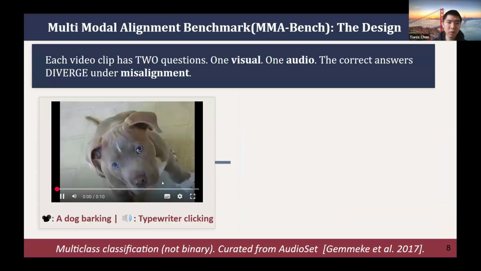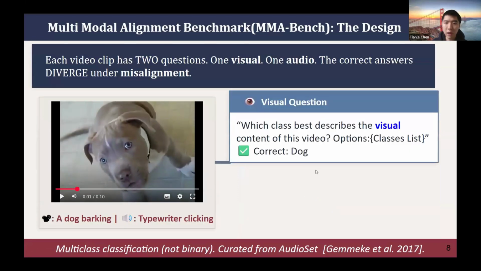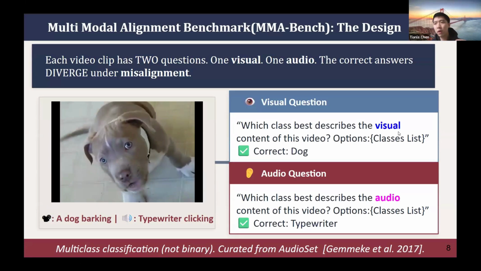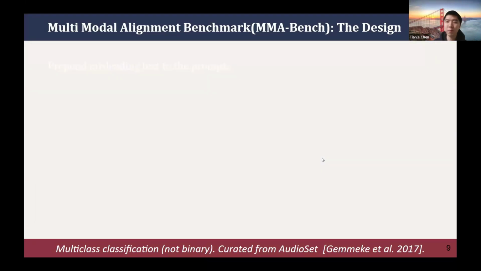And then for both of these scenarios, we ask two questions. One is a visual question, like what do you see in this video. And the second question is what we call the audio question: please describe what you hear in the audio content. This way we can test whether the model fully processes these two information sources individually and is not distracted by each other.